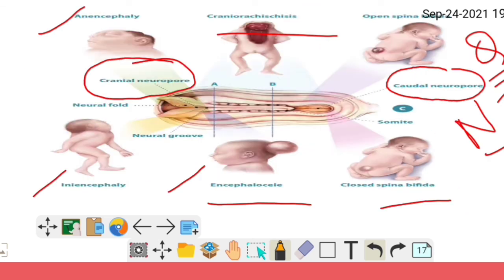If these neuropores stay open, or the neural tube has any communication with the amniotic cavity, it leads to neural tube defects, and we make another video on NTDs. NTD comes as a short note question.